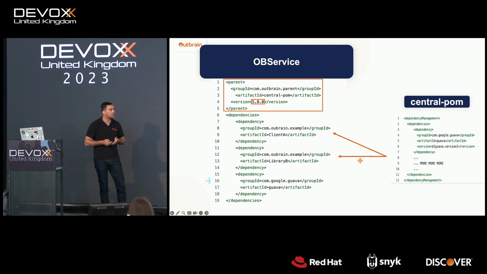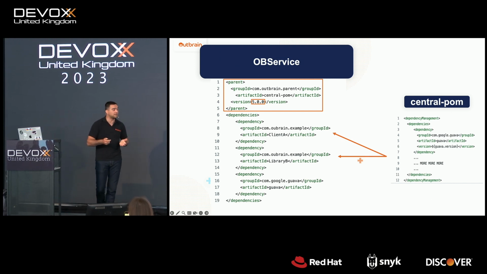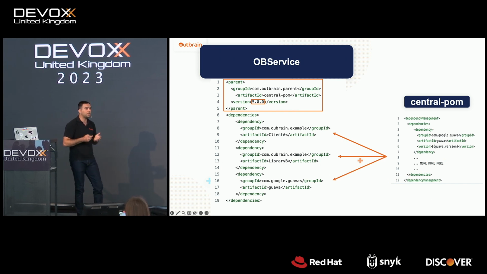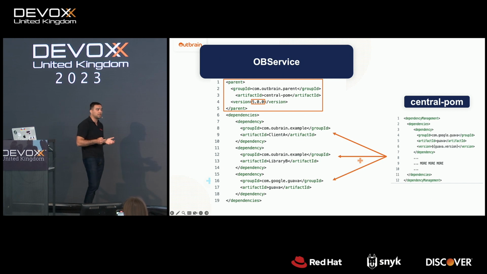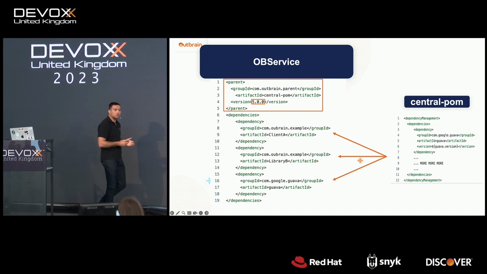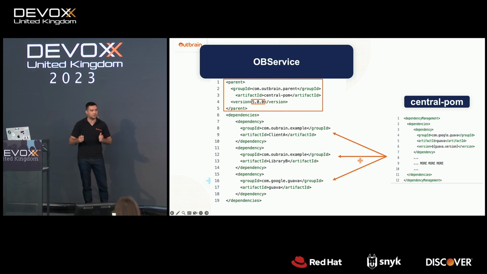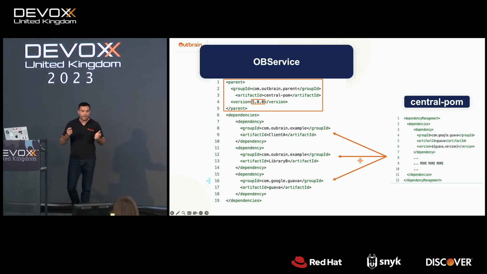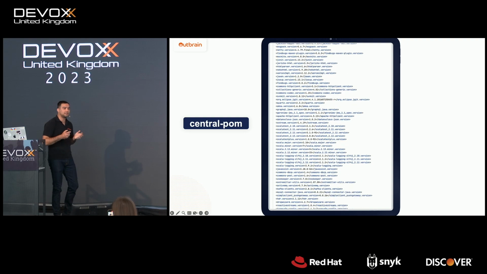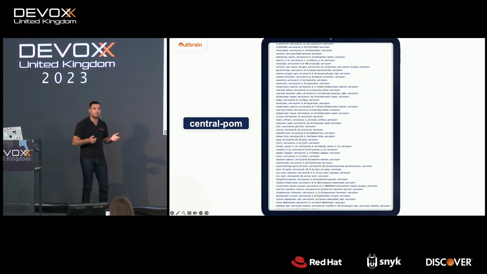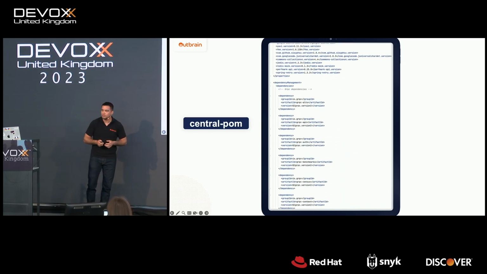But moreover, when we define our third-party dependency like Guava, we don't need to specify the version anymore because it's already defined in the centralized dependency management. So we have only the declaration over here. The only place is the centralized dependency management. And if you're wondering, this is how the file looks like. It's a big file that contains all the required dependencies.